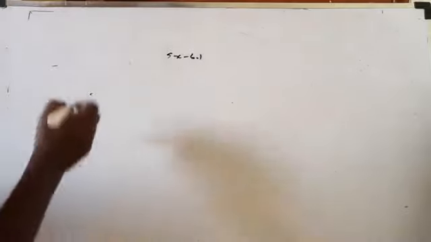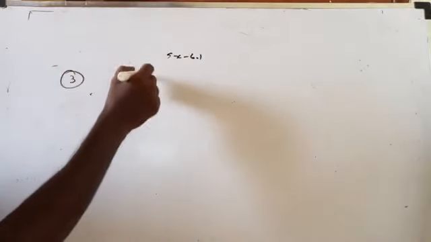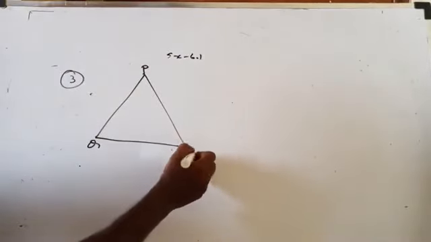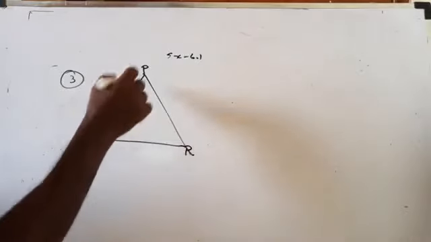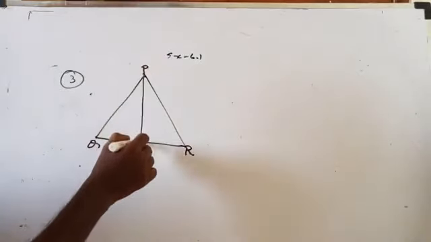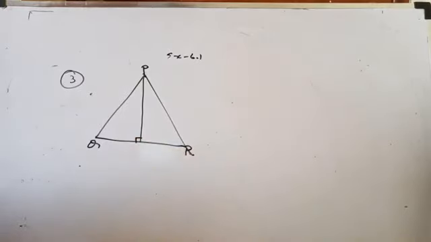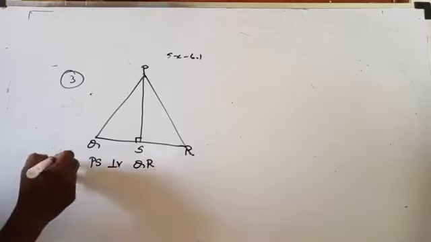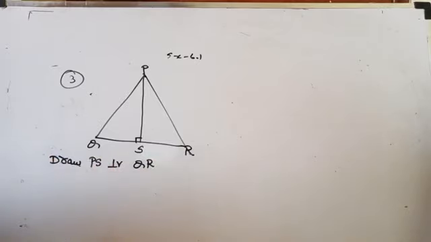Now, first you draw a triangle PQR. Now draw an altitude from P to QR. Draw a perpendicular line. You can name the foot S. That is, PS is perpendicular to QR. We drew PS perpendicular to QR. Now, it is an altitude for the triangle PQR. Am I right or wrong?